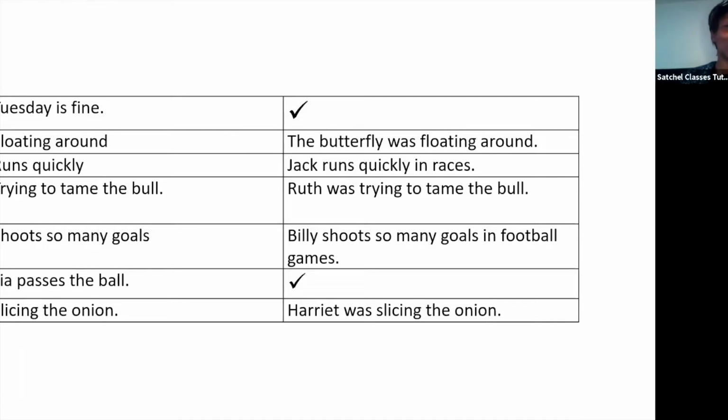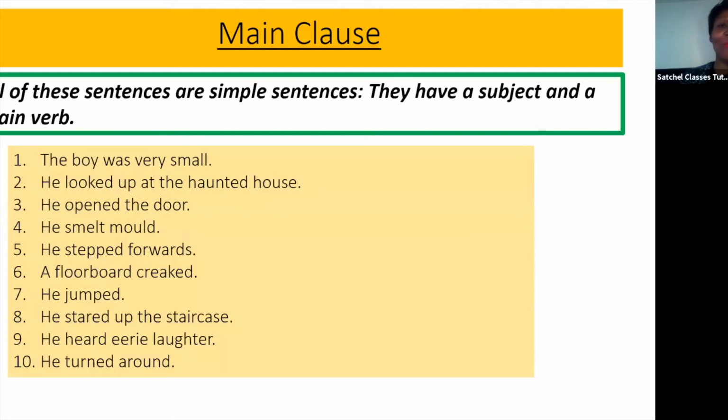That makes more sense. Trying to tame the bull. Who or what is trying to tame the bull? Ruth was trying to tame the bull. That makes more sense. Shoots so many goals. No subject. Who or what shoots so many goals? Billy. And then Leah passes the ball. We know who or what is passing the ball. Leah. Slicing the onions. Who or what is slicing the onions? We can change it to Harriet. So that's the first thing. We understand what a main clause is.